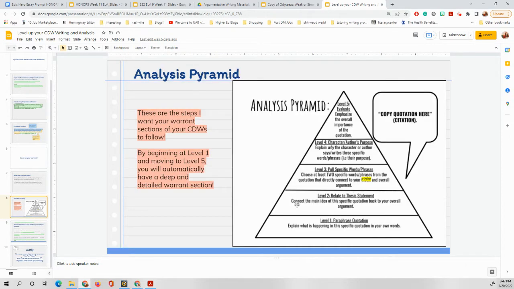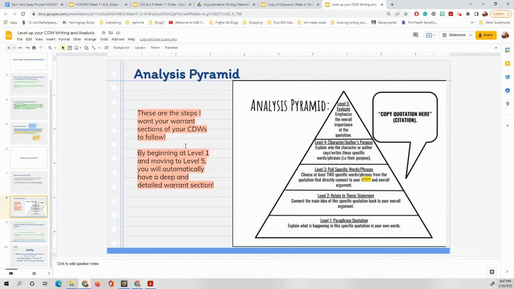So everybody should have received one of these analysis pyramid sheets from the countertop last week. I want you to pause the video and paste that into your writer's notebook so that way you can keep this for all eternity. So 3, 2, 1, pause. Okay, so you just came back from pausing the video and pasting in your analysis pyramid.